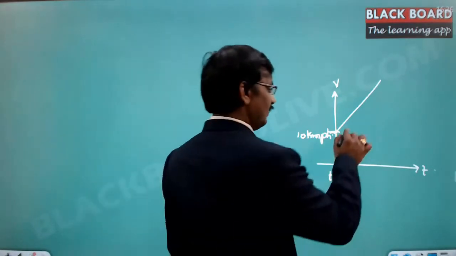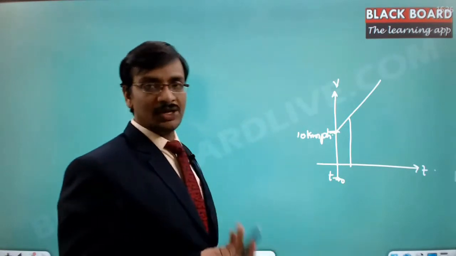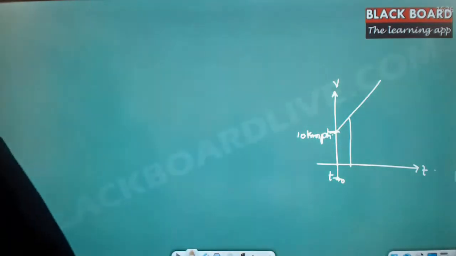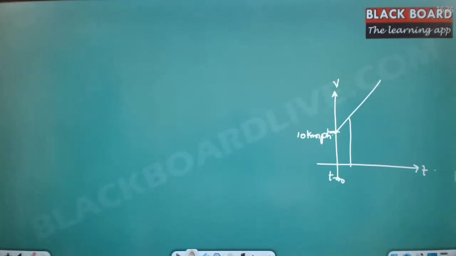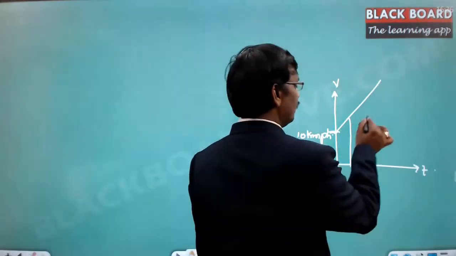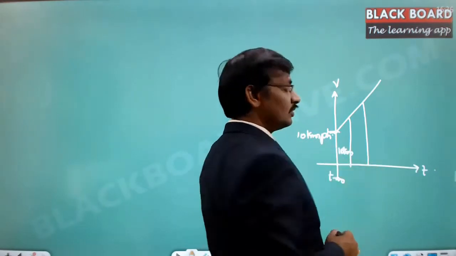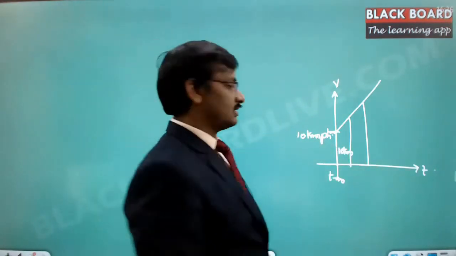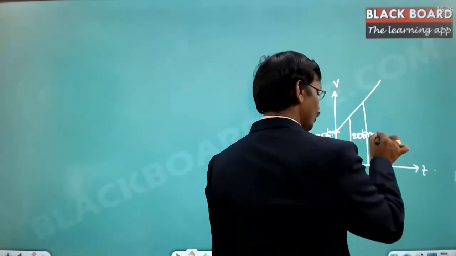In the next hour, what I have done was I traveled with a velocity of 20 kilometers per hour. So if I travel with 20 kilometers per hour, then the speed is raised. Hence the displacement is also going to be raised. So from here to here when I travel, here I traveled only 10 kilometers. Now the speed is raised to 20 kilometers per hour. Hence within the same hour I am going to travel 20 kilometers.